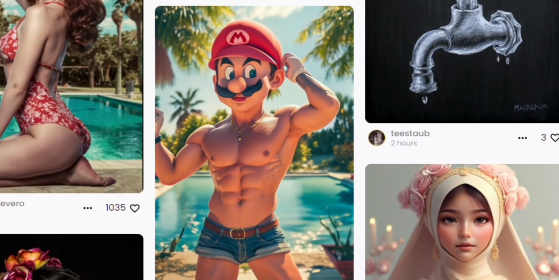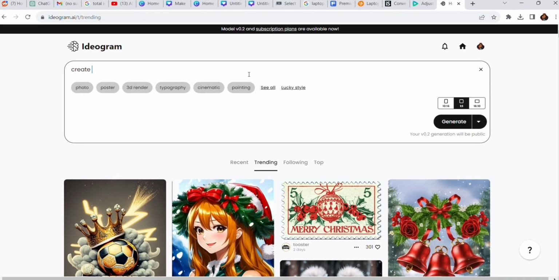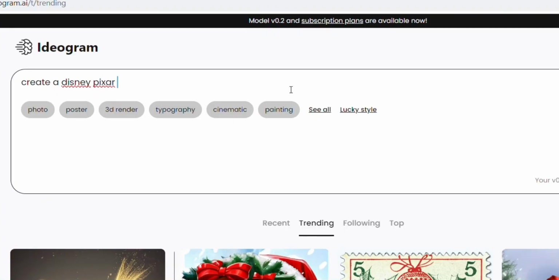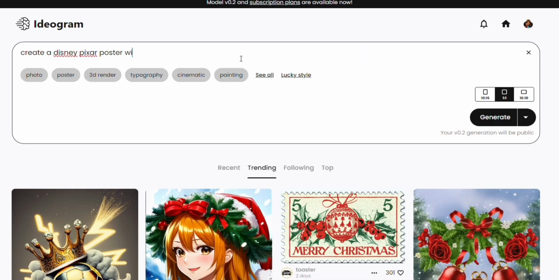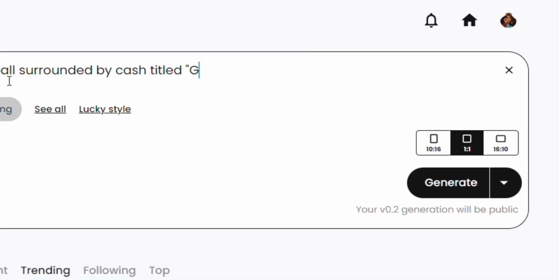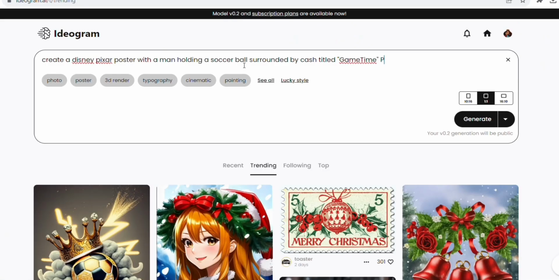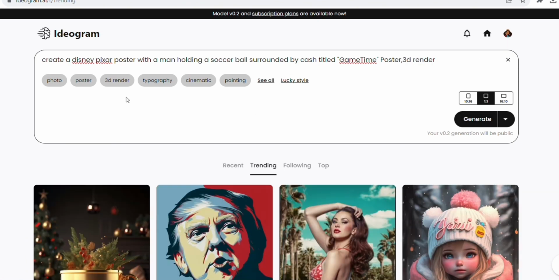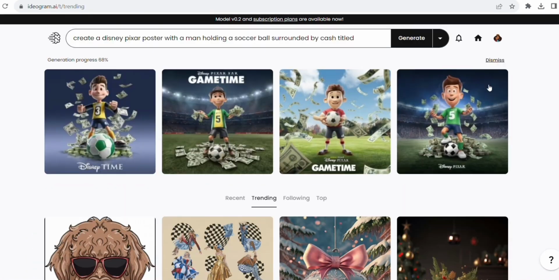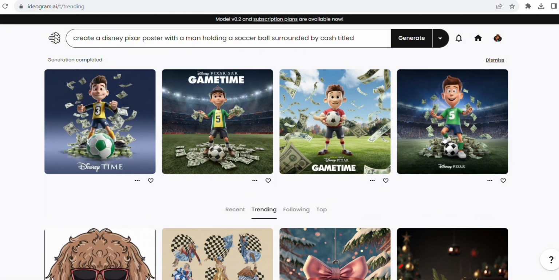You're going to want to start your prompt with "create a Disney Pixar poster with," and then you want to type in what you want your poster to be about, and then end with "titled," and then type in your title in quotes. And either specify in the prompt that it's a poster and a 3D render, or click the tags below. I will show you 3 examples of what I made.